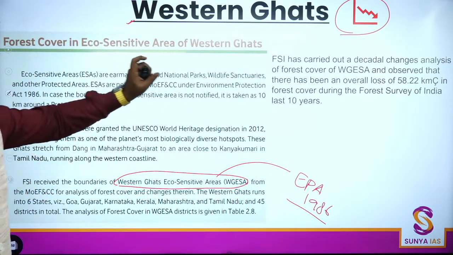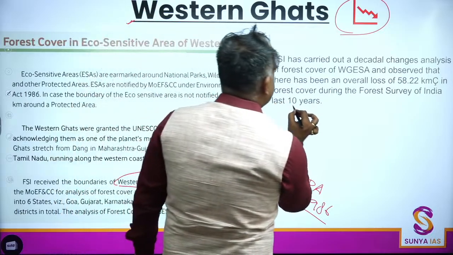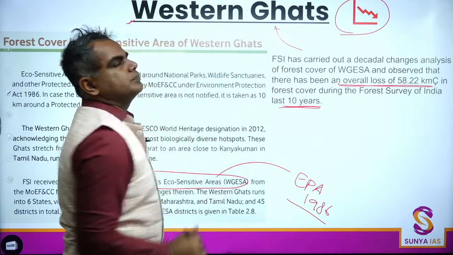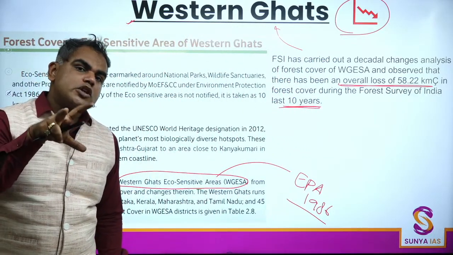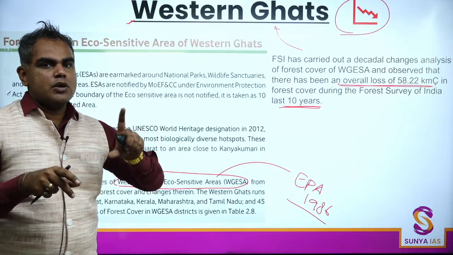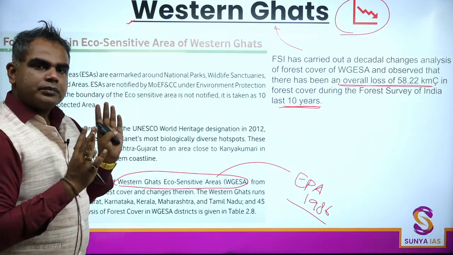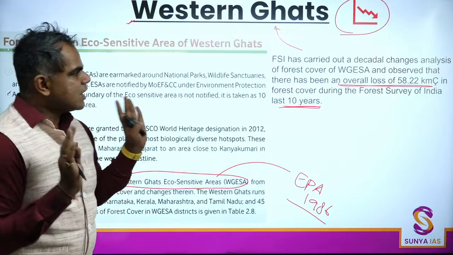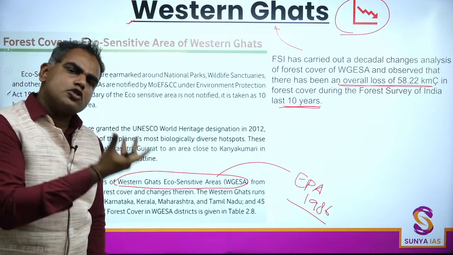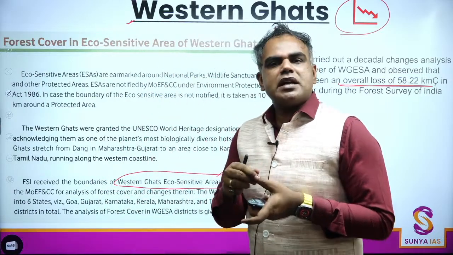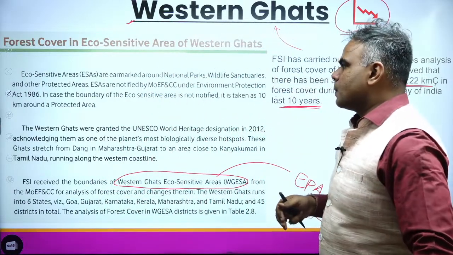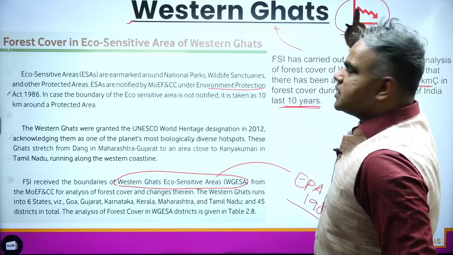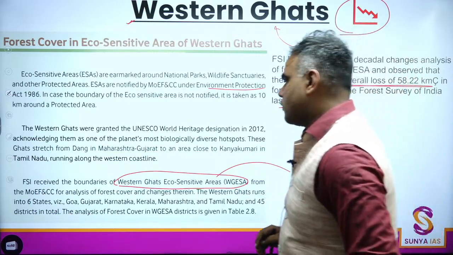Now coming back, the only thing to remember here is that in the last 10 years there has been an overall loss in Western Ghats. Western Ghats, in your biodiversity, you know it is a biodiversity hotspot. The main takeaway is that in the last 10 years, there has been a decrease. That is all you need to know. Another fact UPSC has asked: how many states are under Western Ghats? 6 states. Overall, just remember there is a decreasing trend. That's all for Western Ghats.